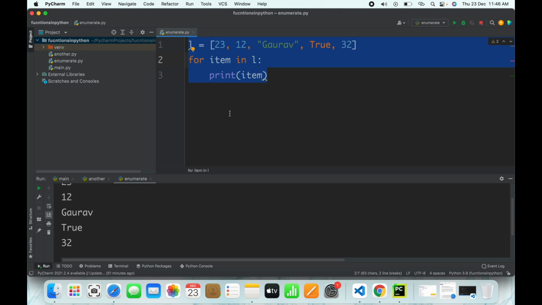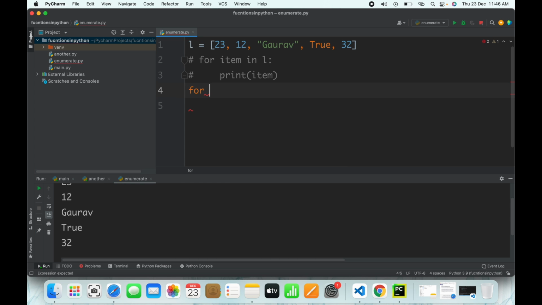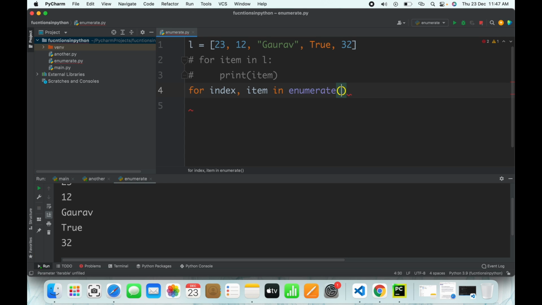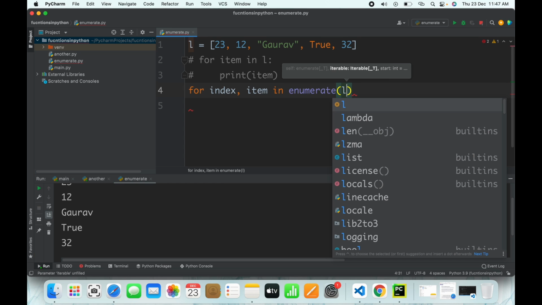For that purpose you use the enumerate function. I'll comment this out, and I'll write for index, item in enumerate, and I'll pass the list name L.